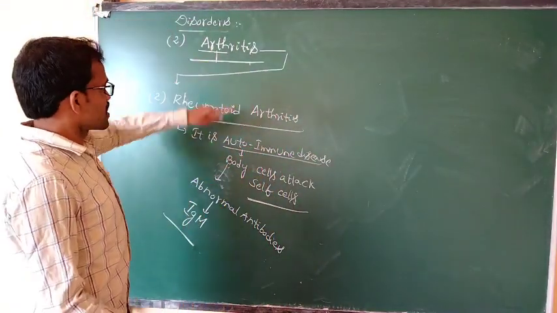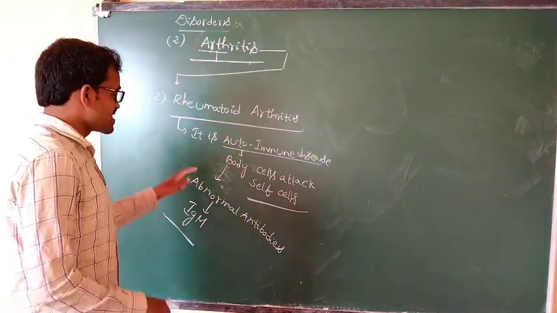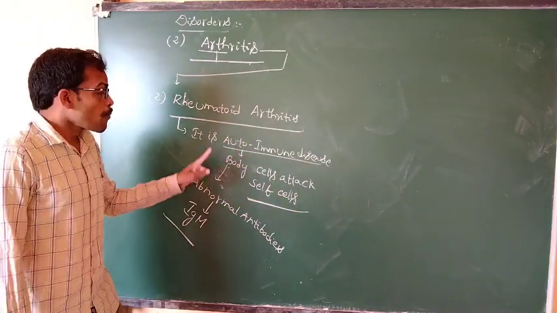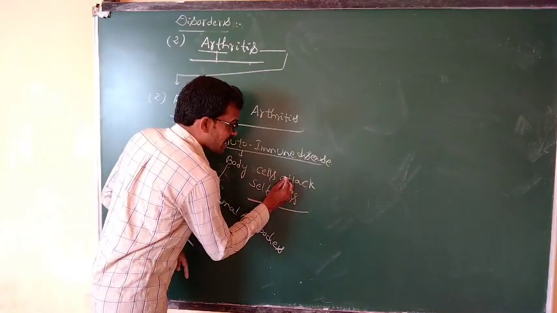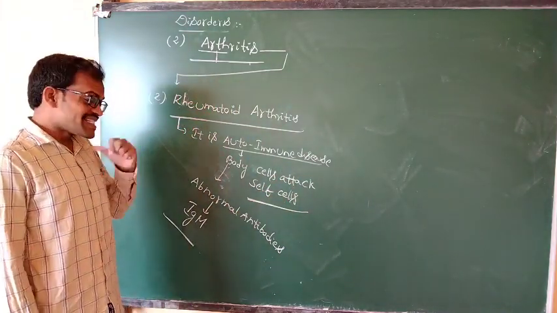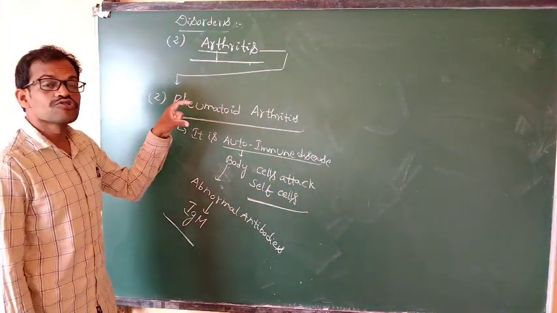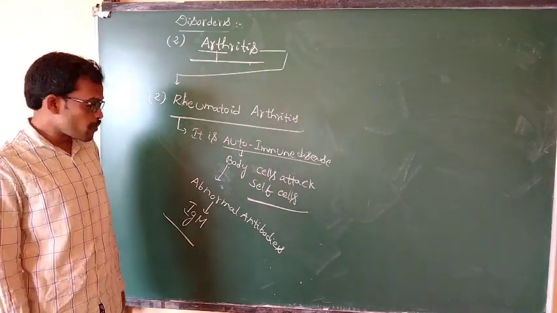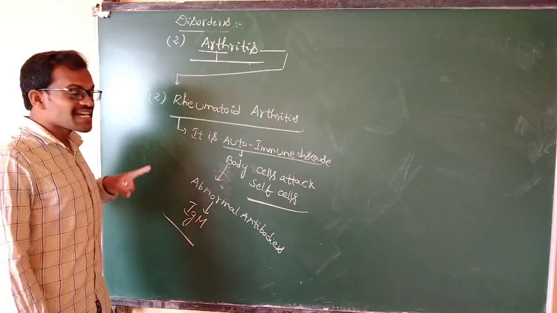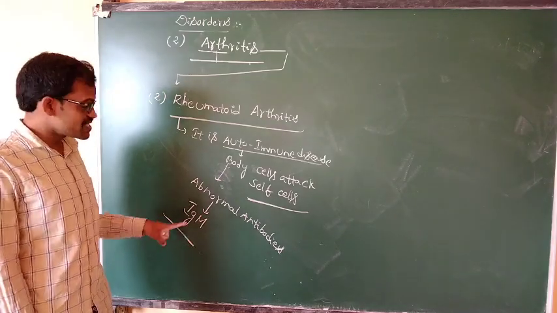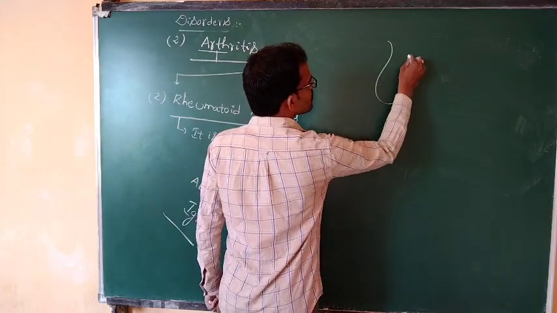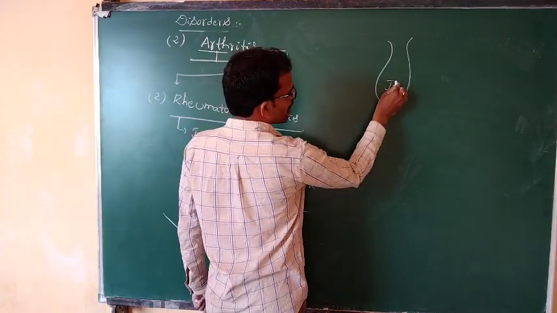What is the second arthritis? Rheumatoid arthritis, an autoimmune disease. Body cells attack self cells. It is the inflammation of the rheumatoid joints or bones, caused by abnormal antibodies. What is the abnormal antibody? IgM. If you observe two bones, it is a joint.